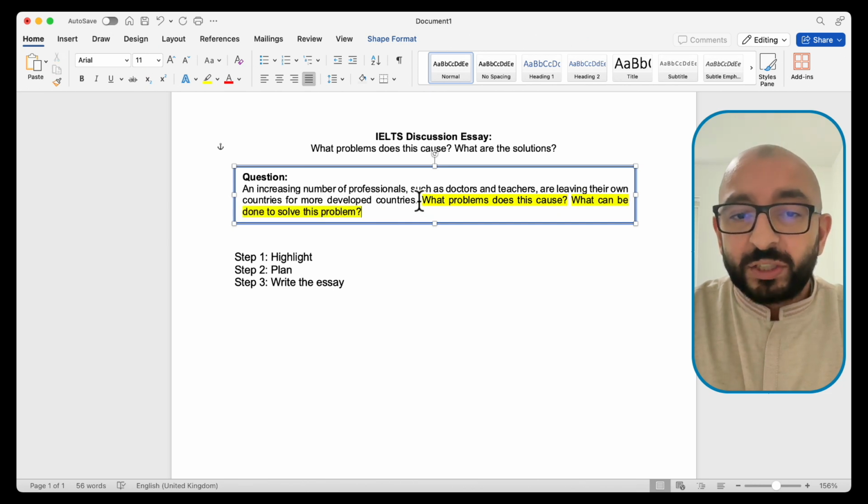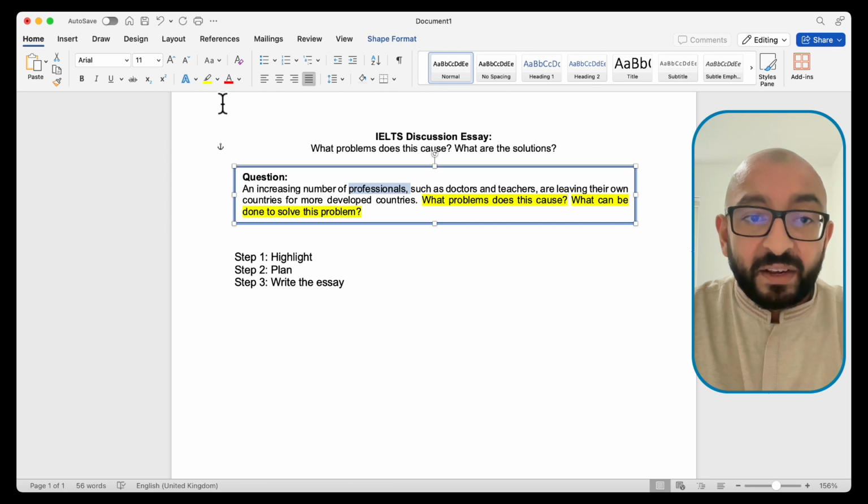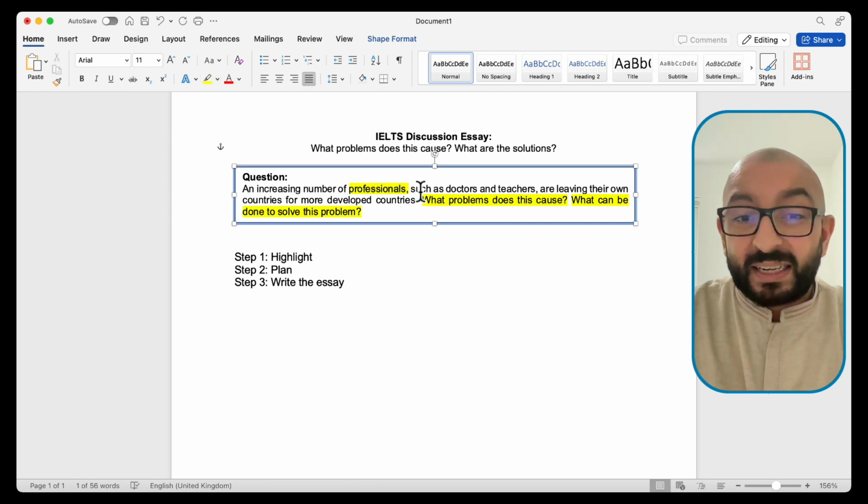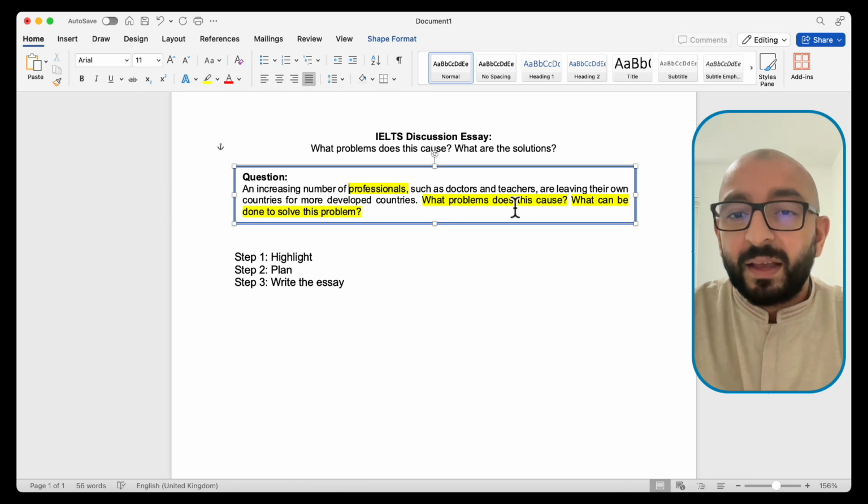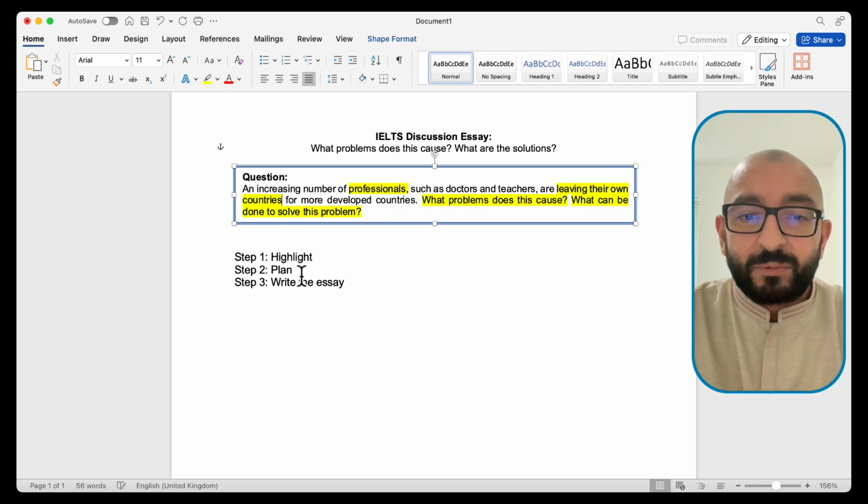Now, let's read the question again and see if there's anything we can highlight from here. So, an increasing number of professionals, such as doctors and teachers, are leaving their own countries for more developed countries. Well, the question is asking us about professionals, and doctors and teachers is given as an example here. But we don't need to highlight that because we've highlighted professionals are leaving their own countries for more developed countries. Well, let's highlight this, okay?